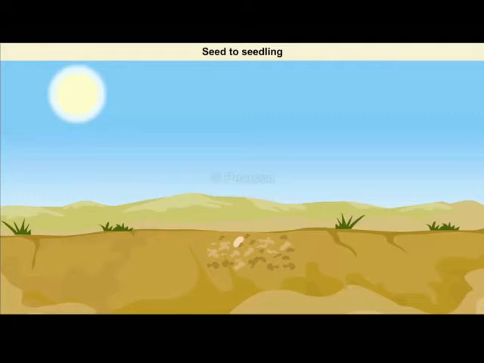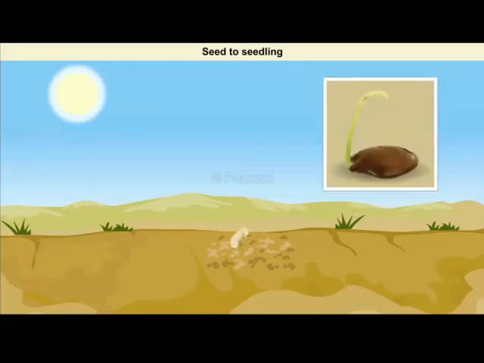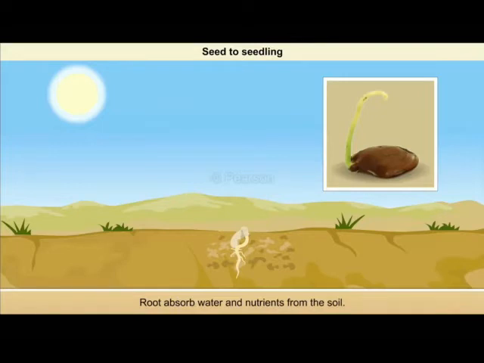This makes the embryo grow and increase in size. Eventually, the embryo breaks open the seed coat and comes out of the seed. The root comes out first and grows into the soil. This fixes the baby plant to the soil and helps the root absorb water and nutrients from the soil.